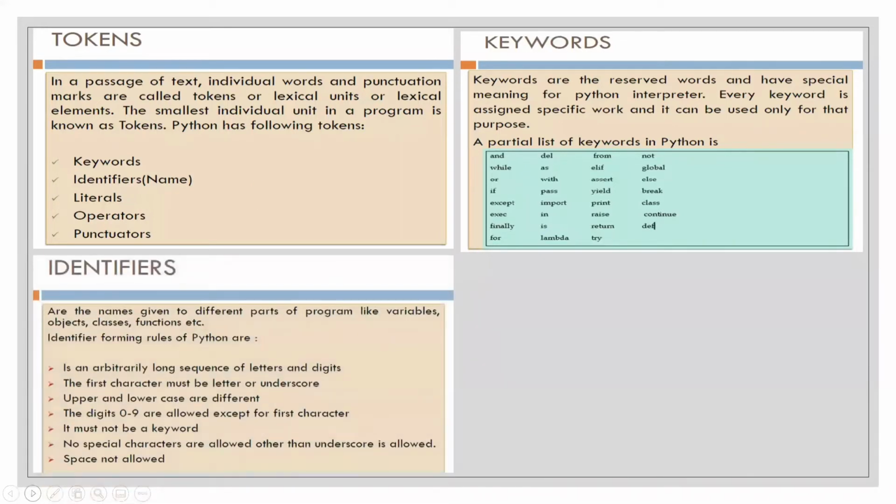Then we have identifiers. Identifiers are variables or objects which are used in a Python function. Identifiers can be something like variables x, y, z, and they can include numbers from 0 to 9. These are not exactly keywords, and no special characters can be used in them, like space.